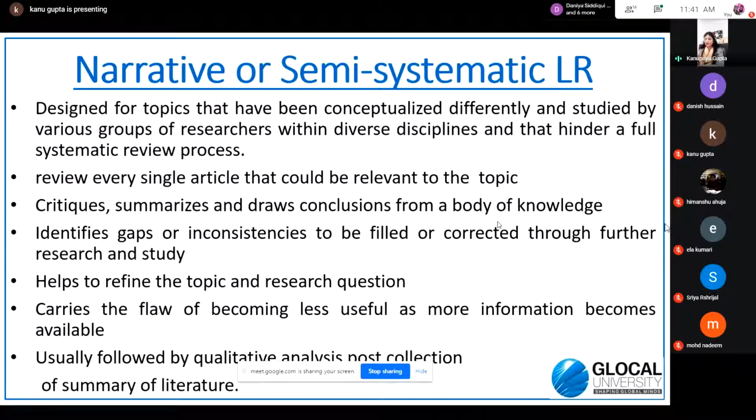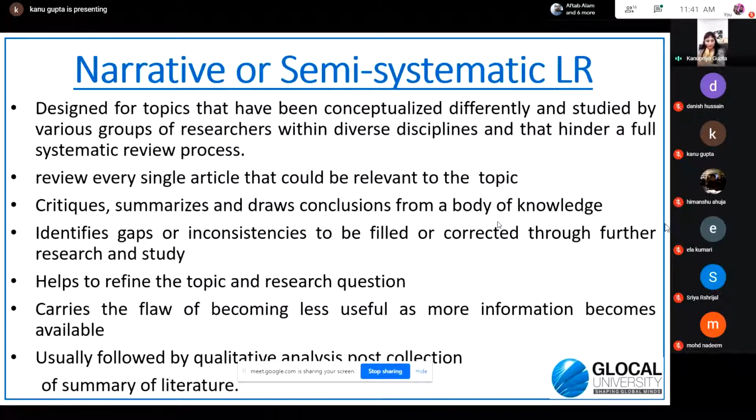Then the next one is narrative or semi-systematic literature review. This is the second method, which is similar to the systematic literature review, but it differs from the earlier one. How? We'll just find out. It is designed for topics that have been conceptualized differently and studied by various groups of researchers within diverse disciplines, and that hinder a full systematic review process. This is the major difference between systematic and semi-systematic.